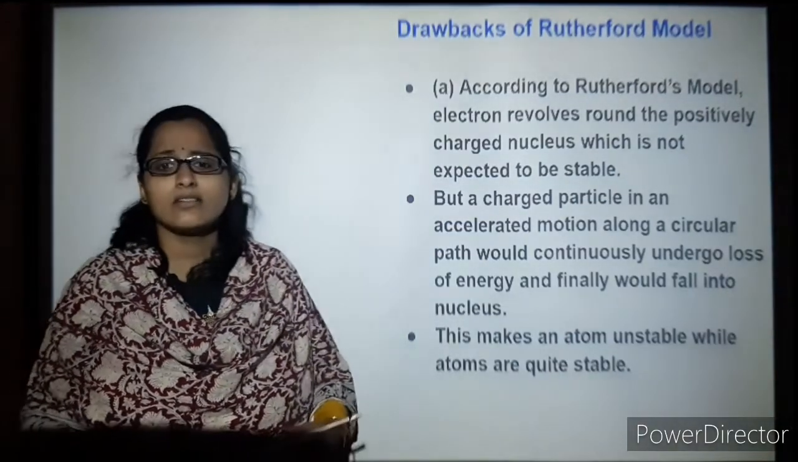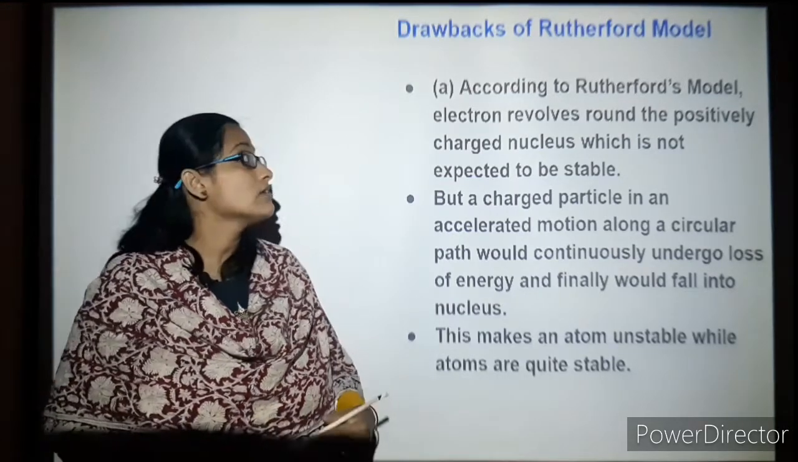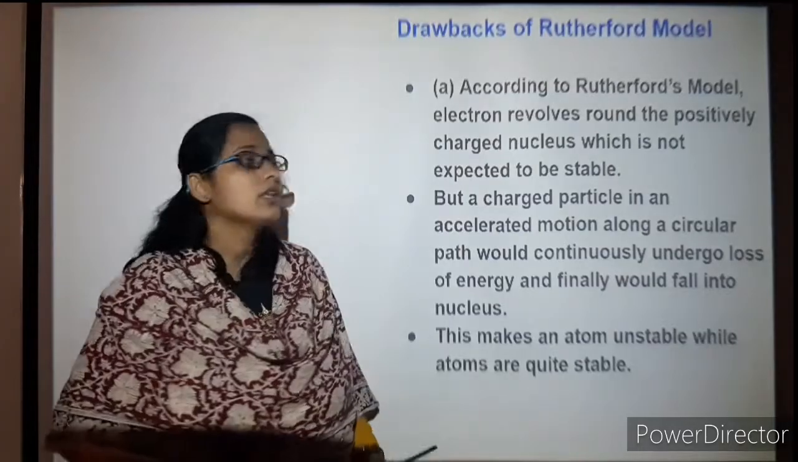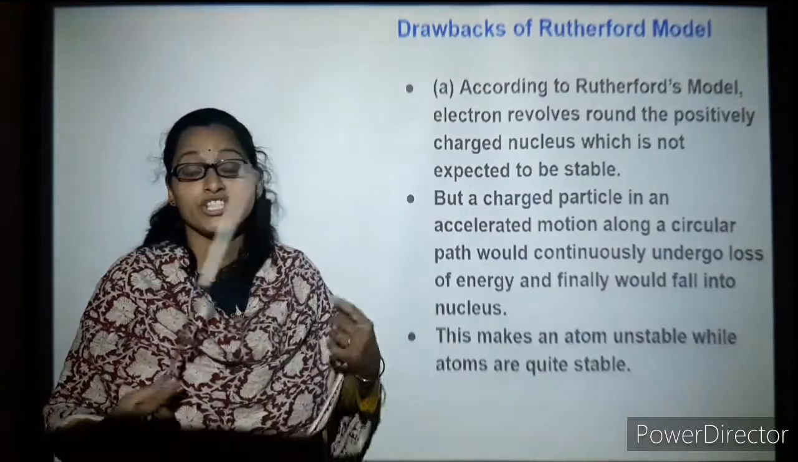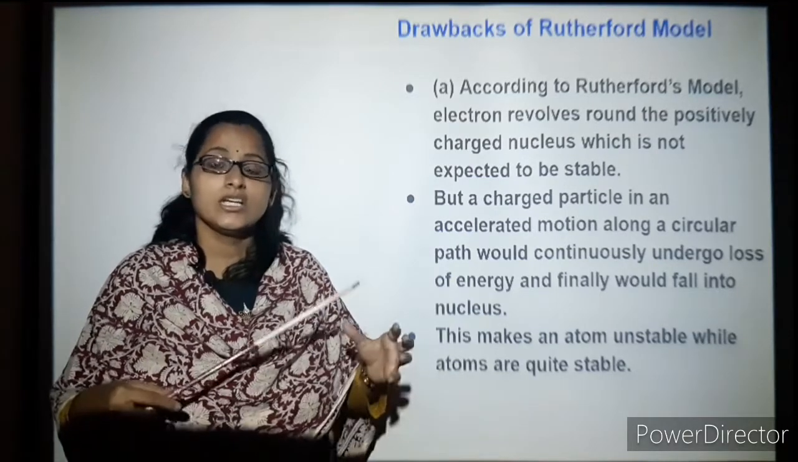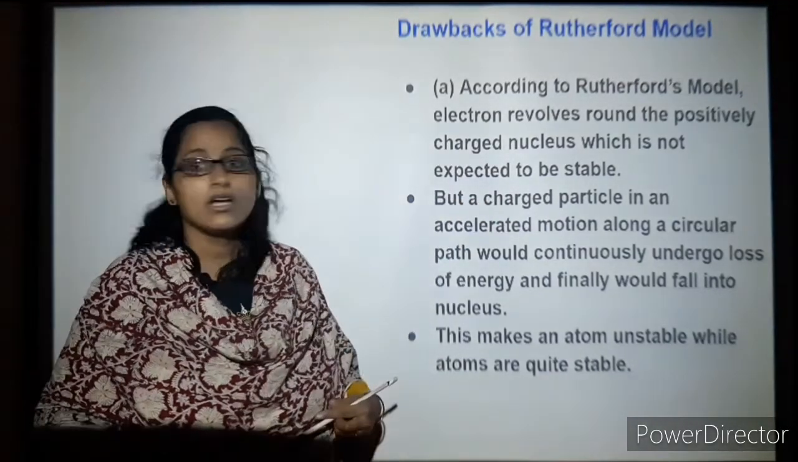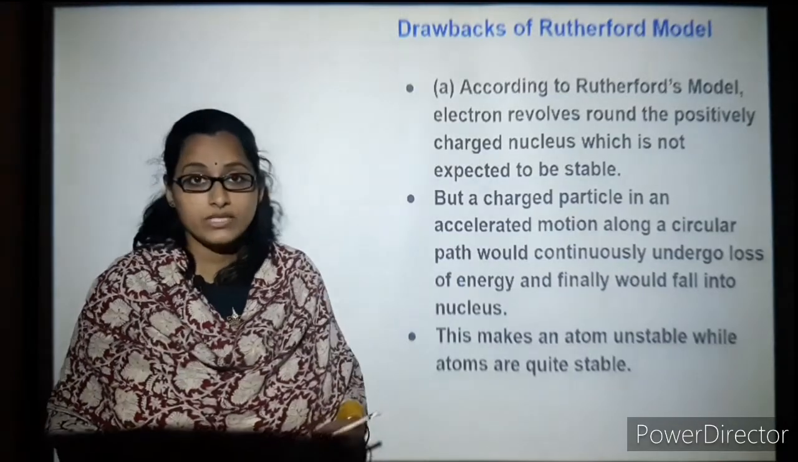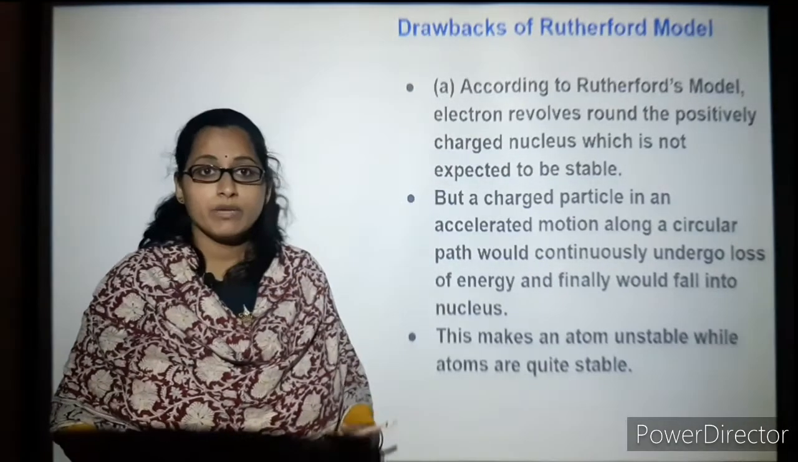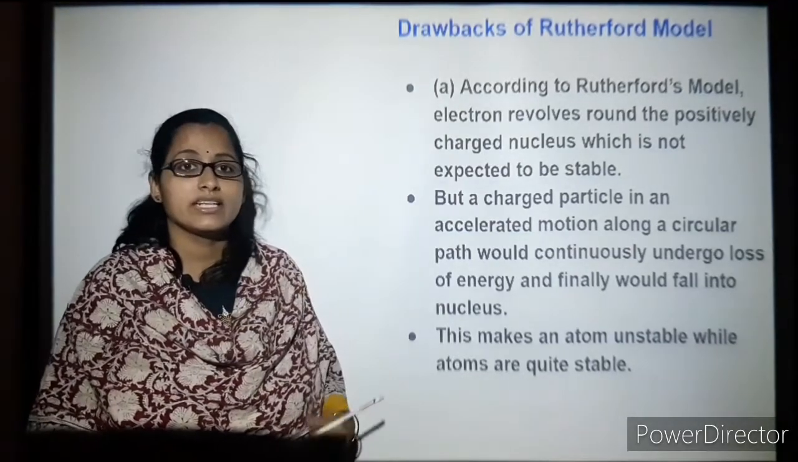So let's understand some of the drawbacks. There are always limitations with respect to scientific theories. Let's understand some of the drawbacks of Rutherford's model. According to him, electrons revolve around the positively charged nucleus. He did not differentiate the shells. He just said the electrons revolve around the positively charged nucleus, which is not expected to be stable. This is the limitation that Rutherford's experiment had.